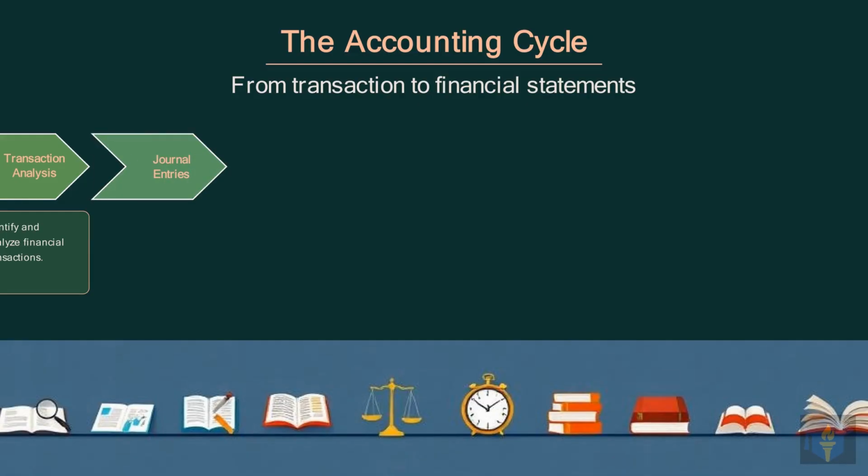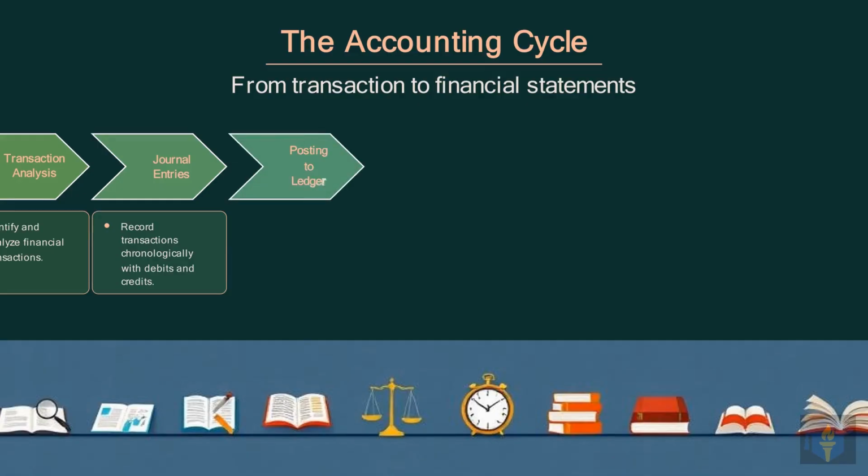Next, we move to journal entries, where transactions are formally recorded in chronological order. You record each transaction chronologically, meticulously using debits and credits to maintain balance. After journaling, we proceed to posting to ledger, which organizes transactions by account. This involves transferring those journal entries into their respective individual ledger accounts for categorization.